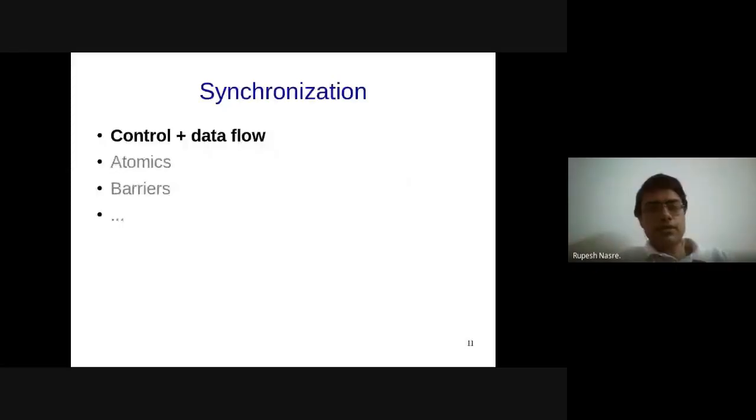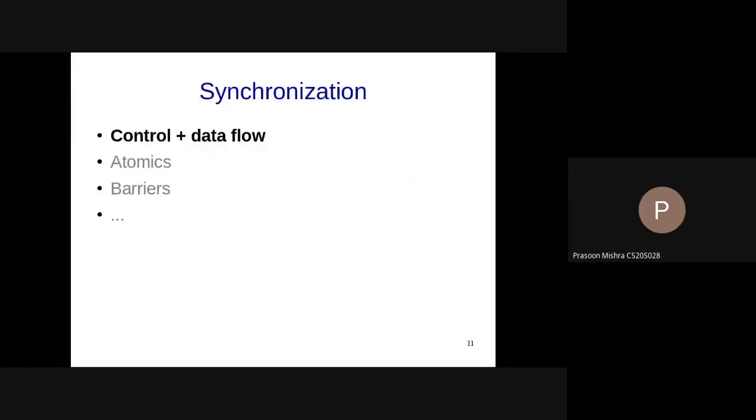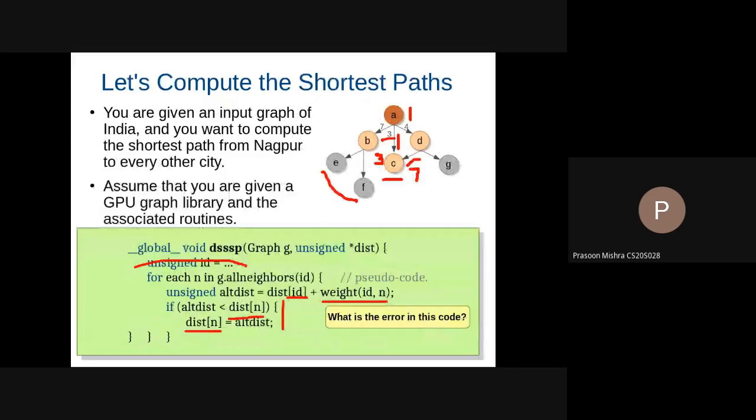Hello. It's just one doubt in the previous code. As the distance array will always be converging, suppose one thread has been overwritten by some other thread, but in the next iteration it will be able to get the right result. So basically in this algorithm we don't need synchronization.